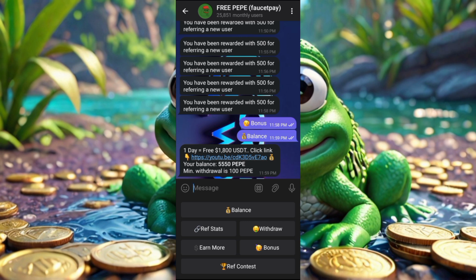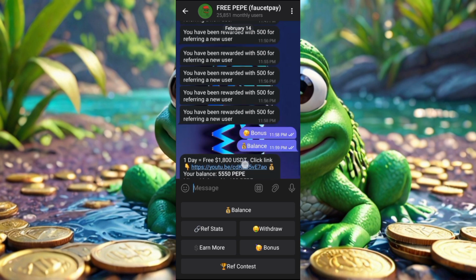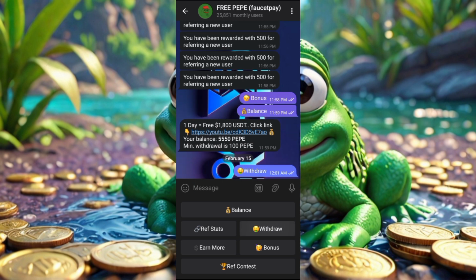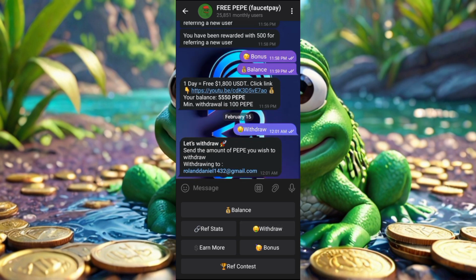So without wasting much time, I'll just withdraw. Here is my balance of 55,050 Pepe coin. I will just withdraw it to my FaucetPay account. If I click the withdraw button here, it says let's withdraw. Send the amount of Pepe you wish to withdraw. Withdrawing to, here is my FaucetPay email.